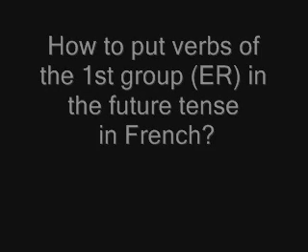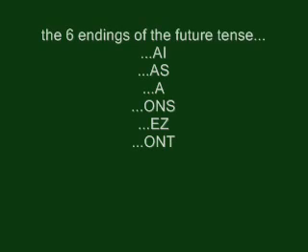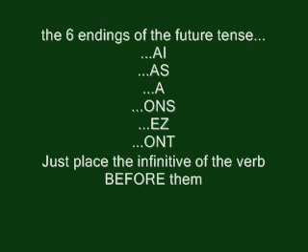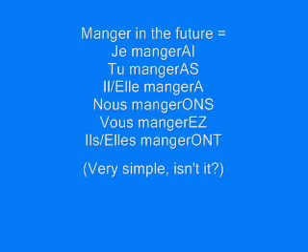Okay, so let's take a simple verb like manger. The endings for the future tense in French will be ai, as, a, ons, ez, ont. Again, ai, as, a, ons, ez, ont. So a verb like manger, to eat, in order to say I will eat, you will say je mangerai.